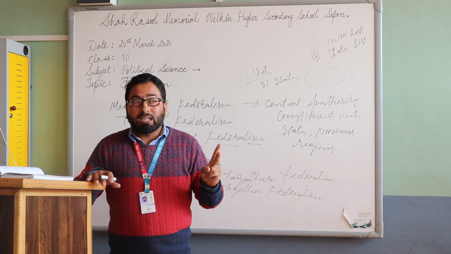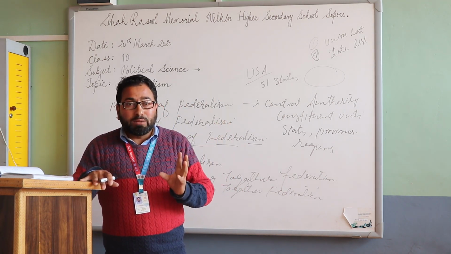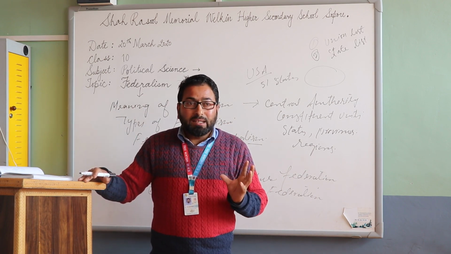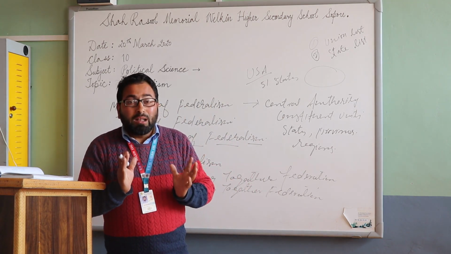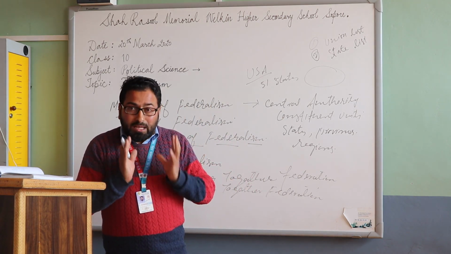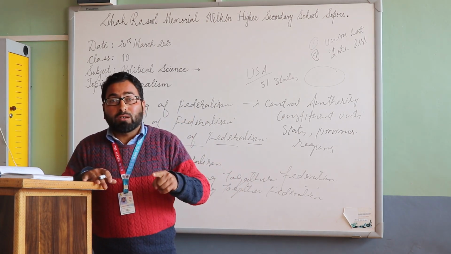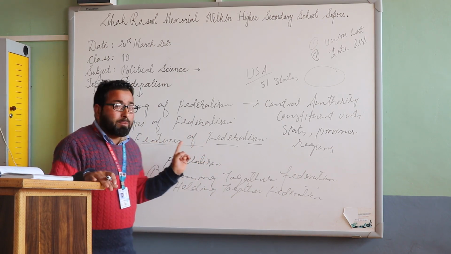But in a democratic setup, we usually see that in order to make the government more accountable, there is a need to have checks and balances. Checks and balances means that each tier or level of the government, or even the organs of the government, are supposed to keep a strict watch on each other so that they go according to the constitution. So that is the next thing in the features of federalism.